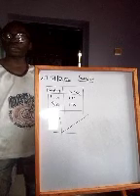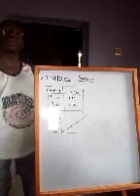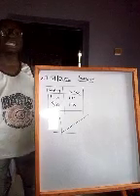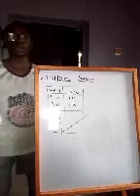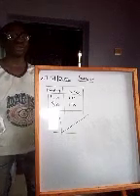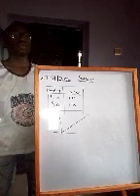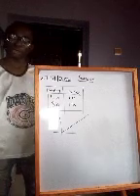Then we have cost of production. Once the cost of production increases, the producer tends to produce less of the commodity. So if the cost of flour rises, then the people making donuts and chin-chin and other confectionaries will also reduce their supply of those products. Now let's talk about government policy.